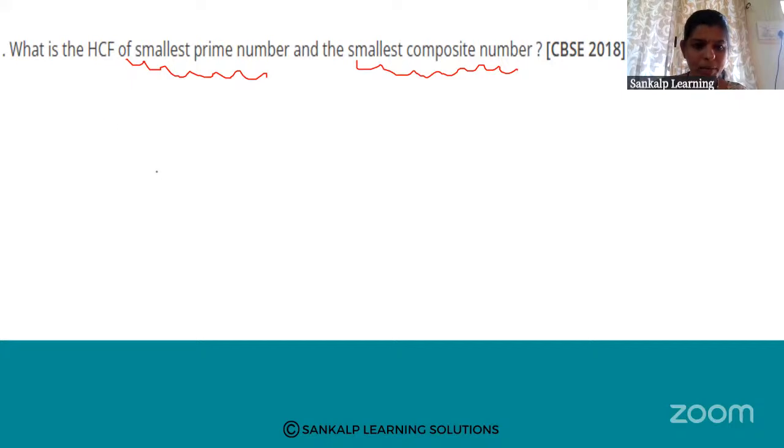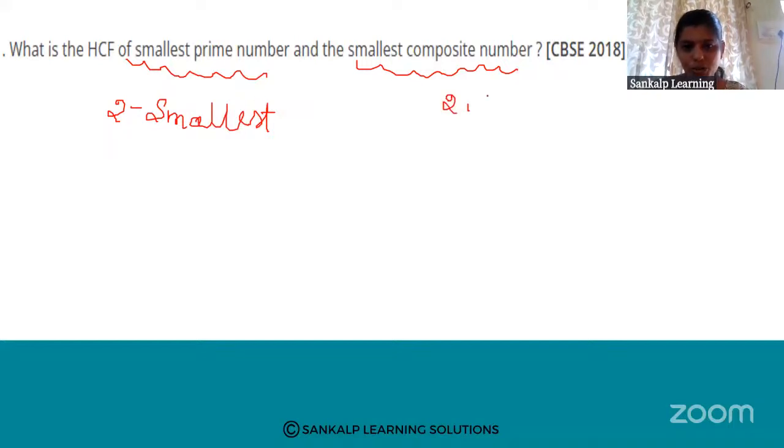Which is the smallest prime number? Yes, 2 is the smallest prime number. Remember, 2 is the smallest prime number. 1 is neither prime nor composite. Okay, so 2 is the smallest prime number, and the smallest composite number?